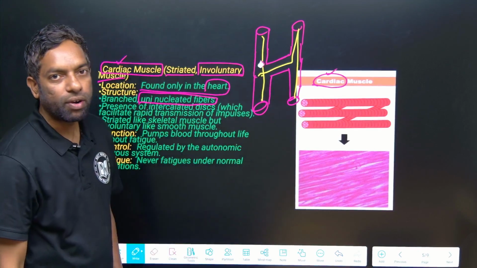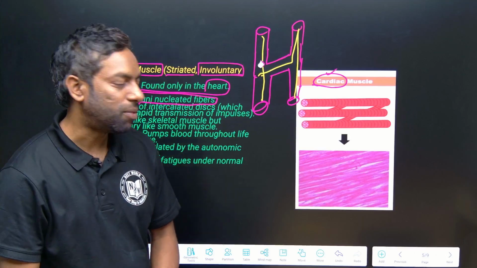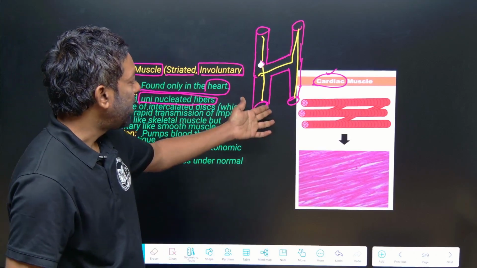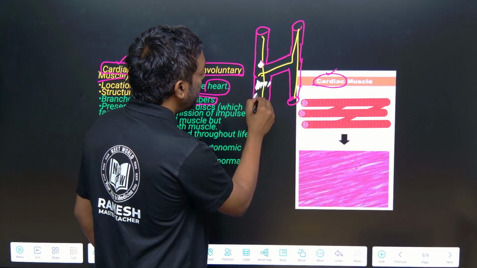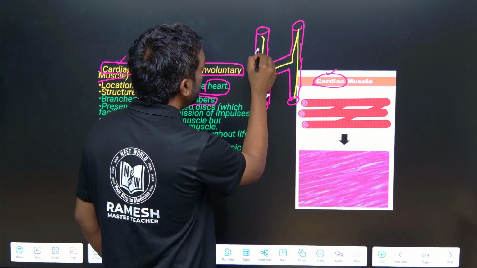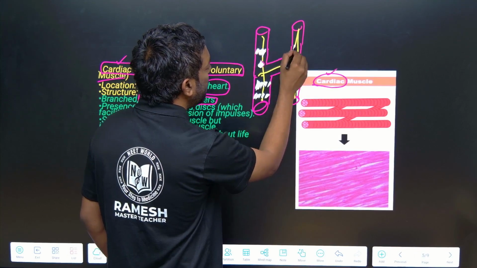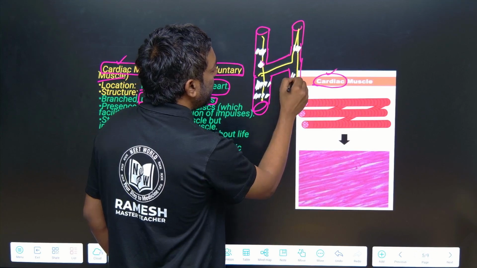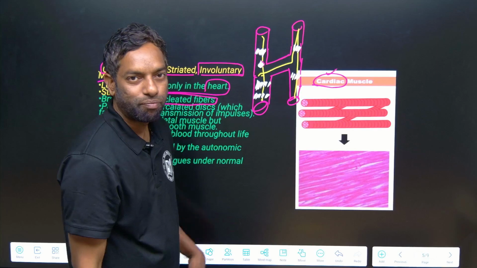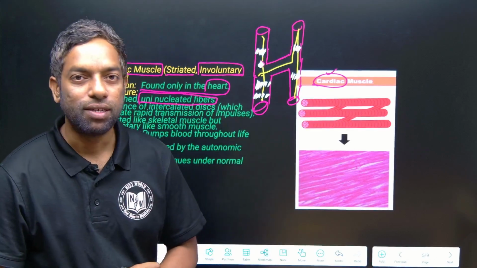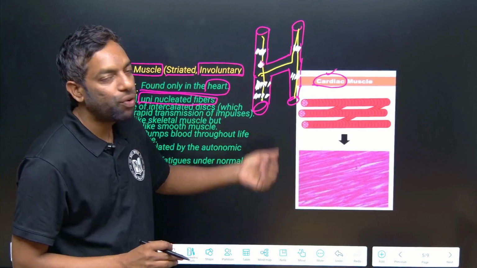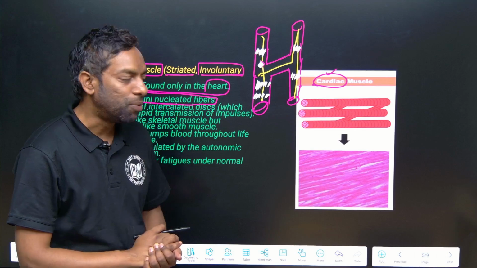Uninucleated is a character of smooth muscle. Striated means there is a dark band and a white band. Striated is the feature of the skeletal muscle, and uninucleated is the feature of the smooth muscle.